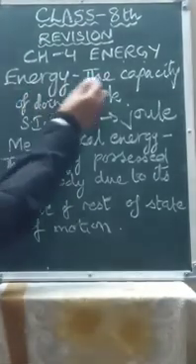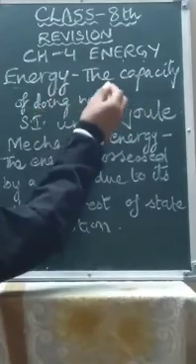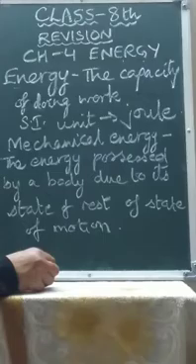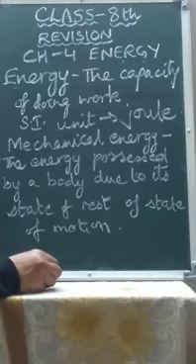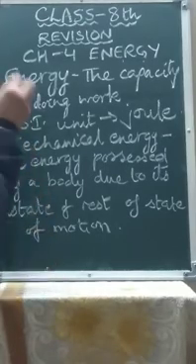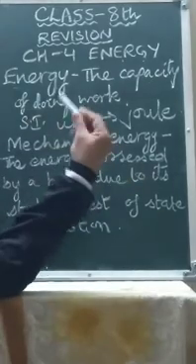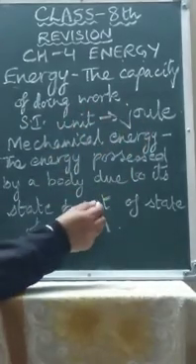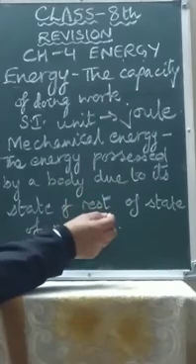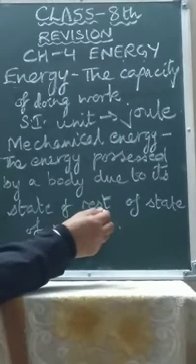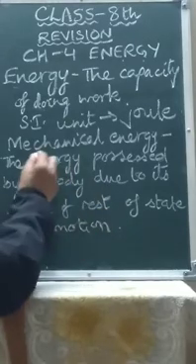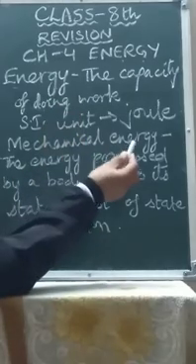Energy. Energy is the capacity to do work. And energy and work are directly related to each other. The work done on the body is equal to the energy stored in the body. The SI unit of energy is joule. Now there are different kinds of energy: sound energy, heat energy, light energy, electrical energy, nuclear energy, mechanical energy, etc. So in this chapter we will study about mechanical energy.